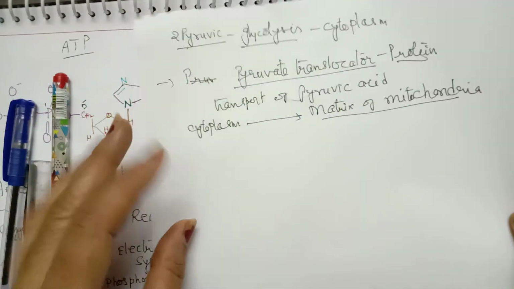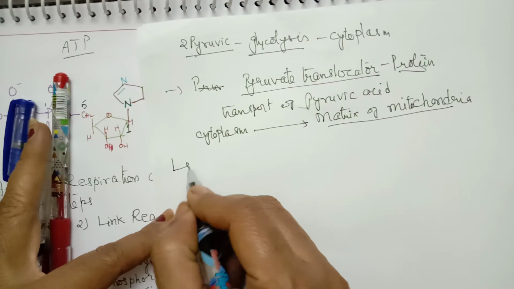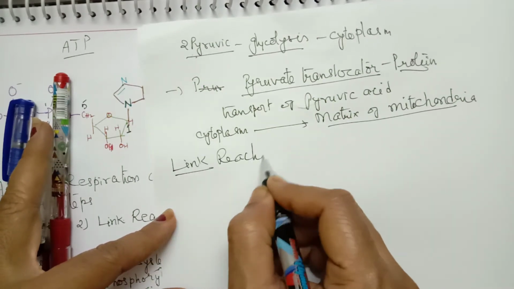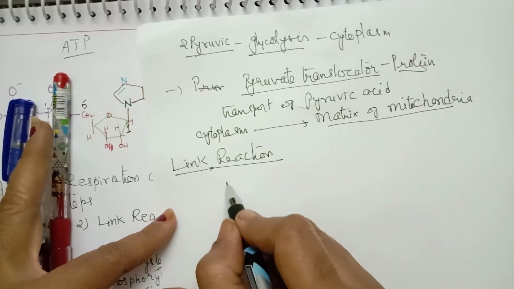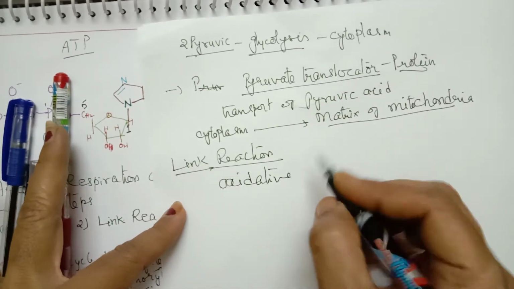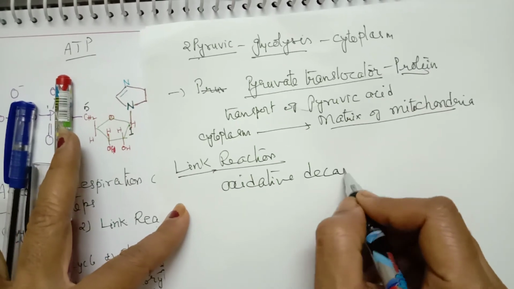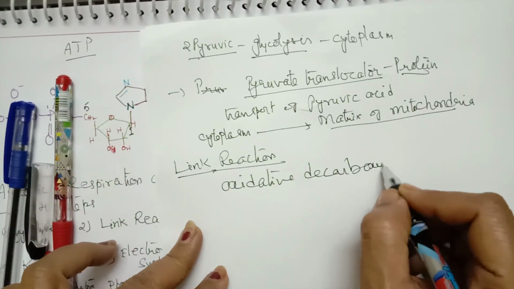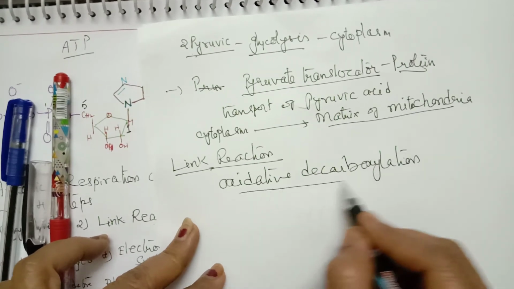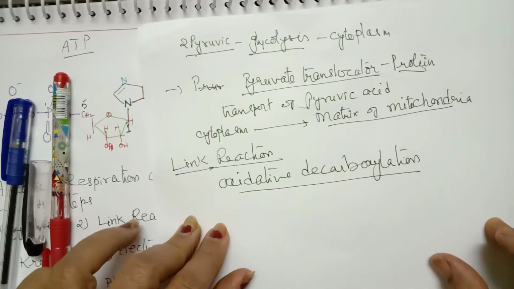The link reaction is actually an oxidative decarboxylation reaction. That means there is both oxidation as well as decarboxylation.